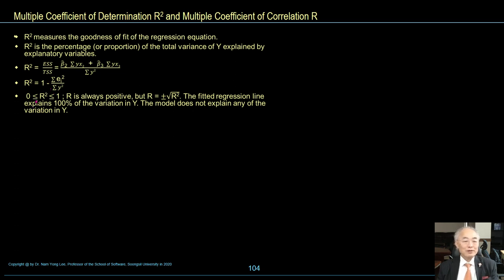R square should be between 0 and 1. R is always positive, but R is equal to plus or minus root R square. If R square is 1, the fitted regression line explains 100% of the variation in y. If R square is 0, the model does not explain any of the variation in y.